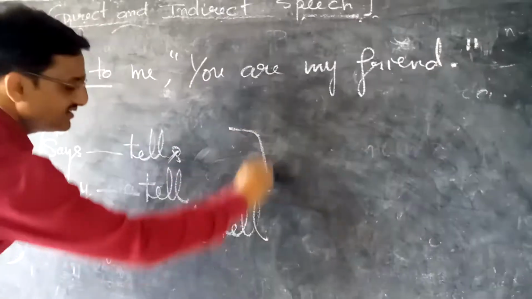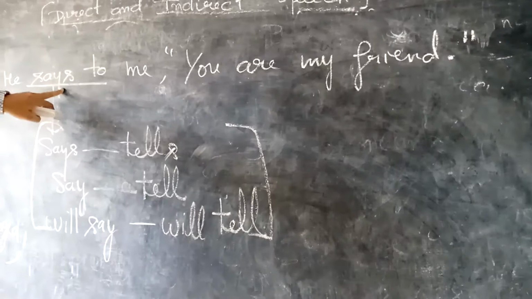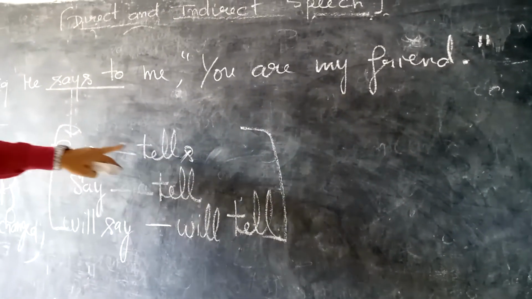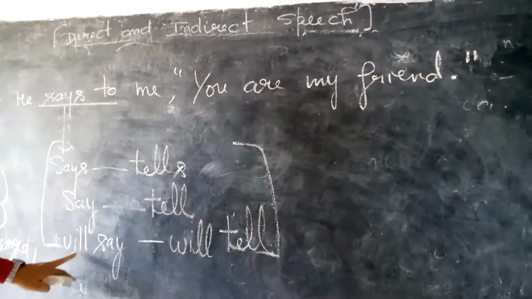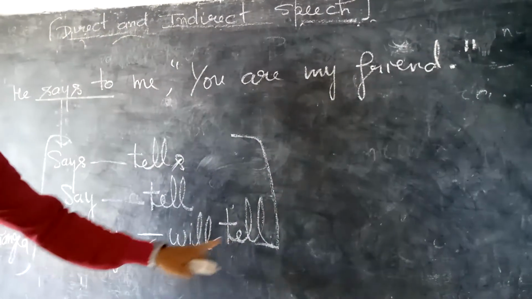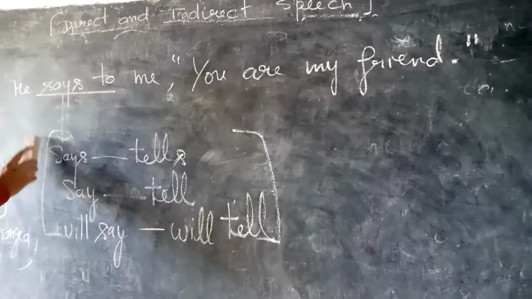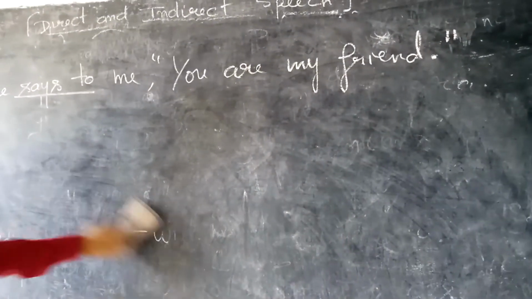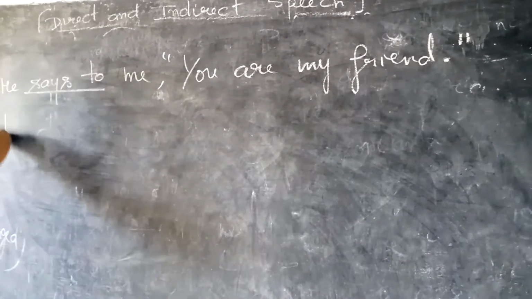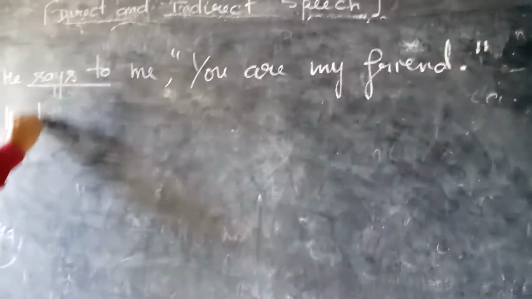This change we do with the reporting verb. Says is changed into tells, say is changed into tell, and will say is changed into will tell. Easily you can do? Yes. Now I will do the same. He then tells.